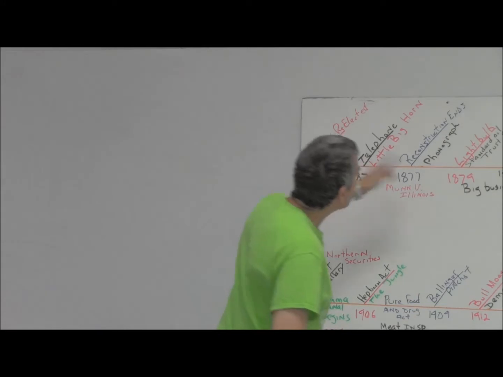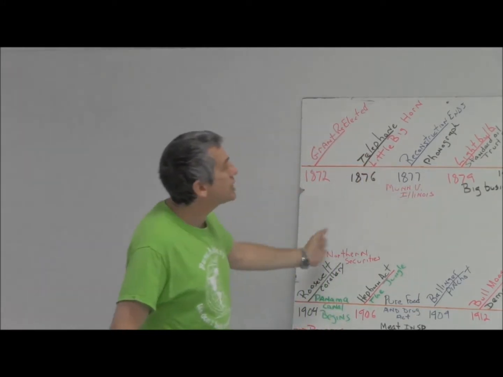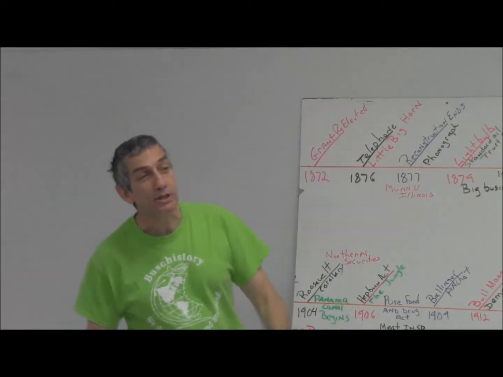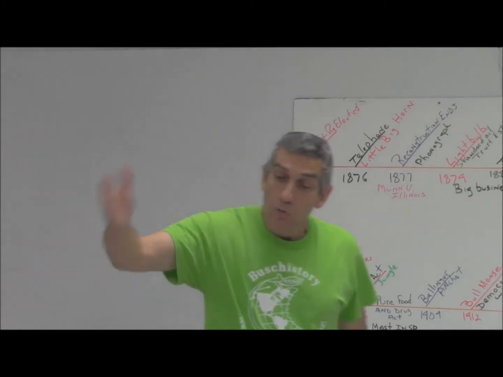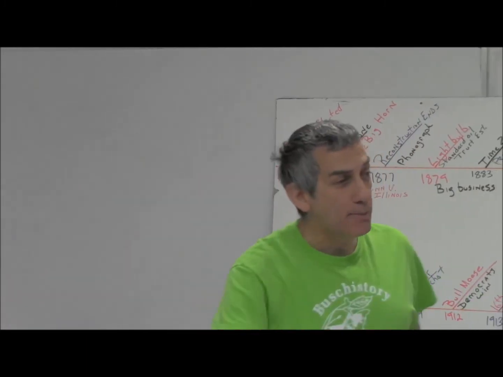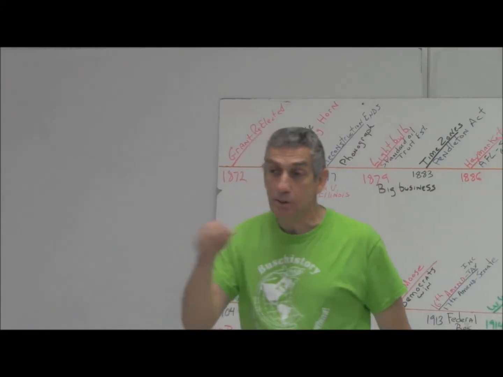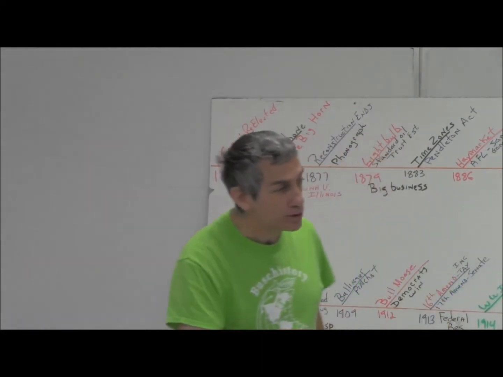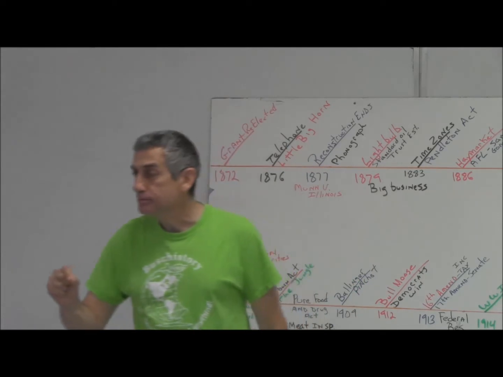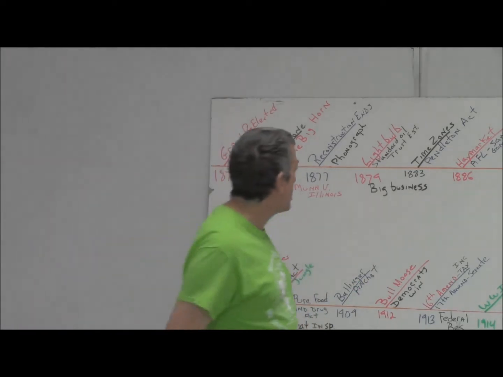So now, in 1877, Reconstruction comes to an end when who becomes President of the United States? Rutherford B. Hayes. He beat Samuel Tilden, even though Samuel Tilden actually won the popular vote, but didn't get enough electoral votes. What did Hayes promise? He promised to end Reconstruction, and he did.